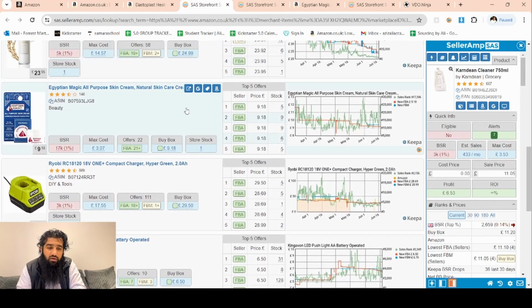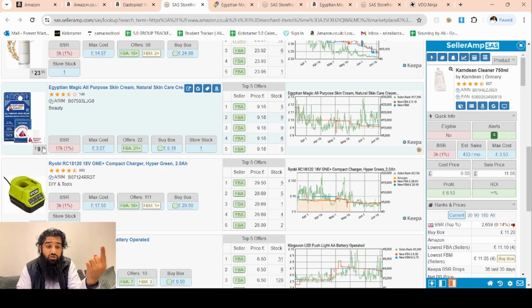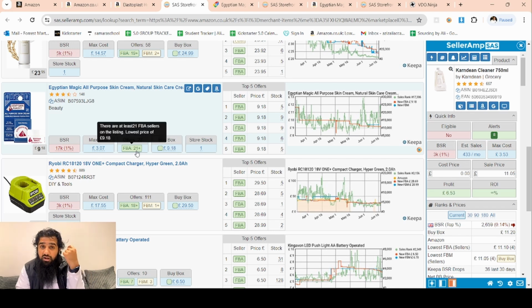There are some problems. Okay, so this product here, Beauty Bay, I think I looked this one up before. Okay, straight away we found the first product, I guess. It's on Amazon for 918. The buy box is 918 as well. There are 21 plus sellers.